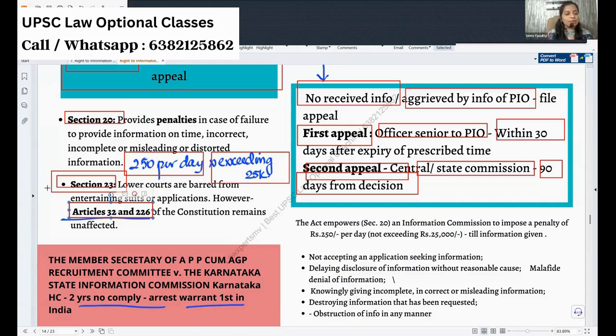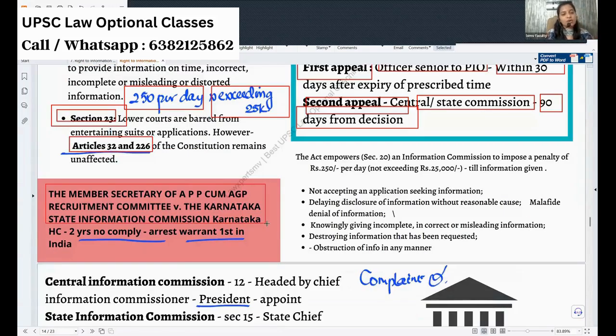So now coming to an important case law. We all saw the penalty, which is so much rupees. But in this interesting case law, the State Information Commission in Karnataka, where the information was not given, and the order compliance was not done for 2 years, issued an arrest warrant. It is the first case law where for default in an RTI Act, an arrest warrant was issued. Okay, this you can quote.